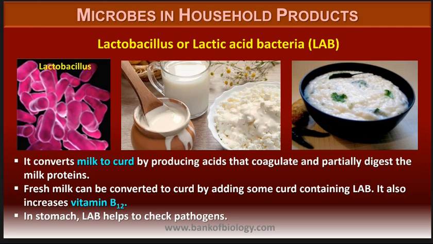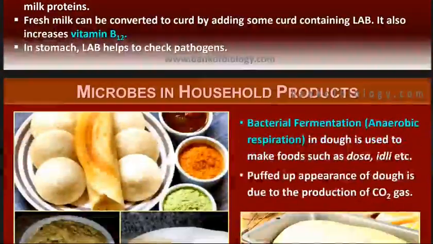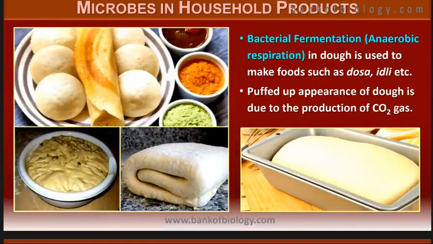Fresh milk can be converted to curd by adding some curd containing LAB, that is lactic acid bacteria. It also contains vitamin B12. In the stomach, LAB helps to check pathogens. So whenever we have a stomach upset or some kind of issue, heat is there, we always prefer that we have curd in any form, normal curd, curd rice, or raita. So we take curds in any form, lassi, all these things.